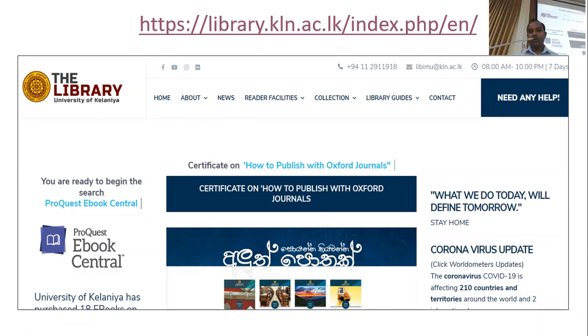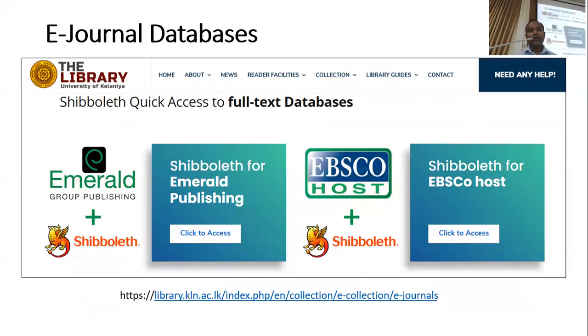So if you want to access our library's e-resources, you will have to first visit this library website, and then you can access our e-resources, including the e-journals and e-book databases. When it comes to the e-journals database, this is the page for the e-journal databases, and it will list all the databases available for our university community.